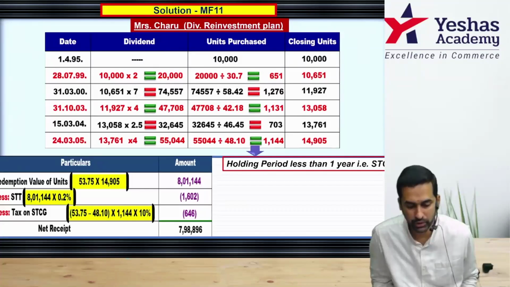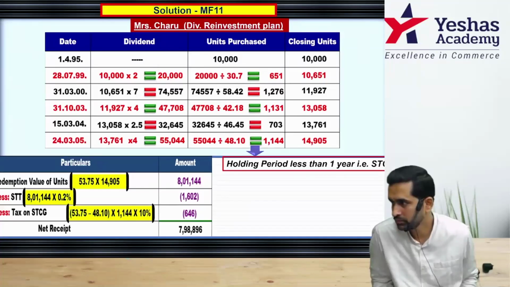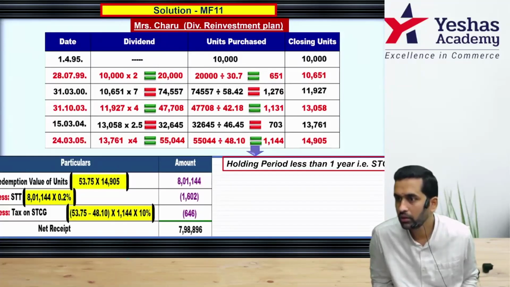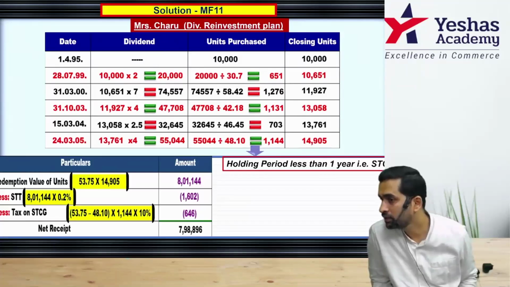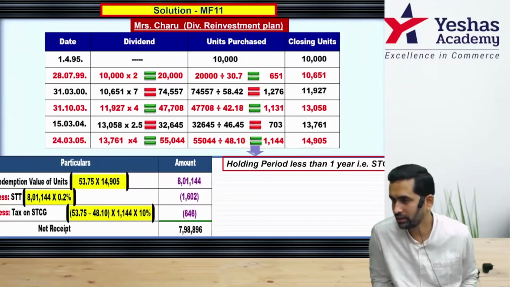You're selling at 53.75. On that day, NAV is 48.10, and on that you have to pay 10% taxes. Sorry, can be, but I have not considered that. Seven nine eight 896.